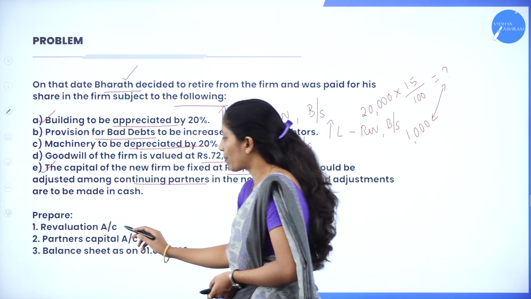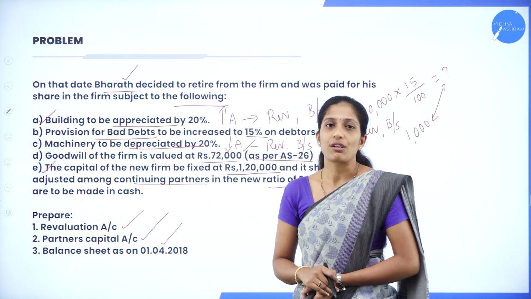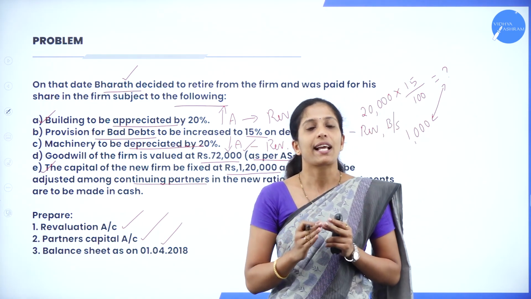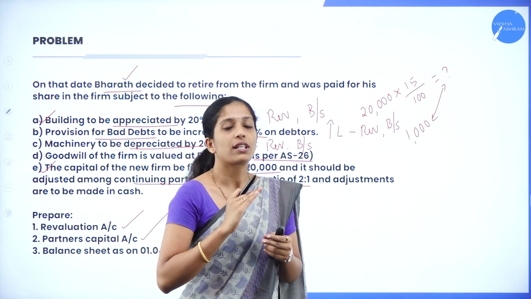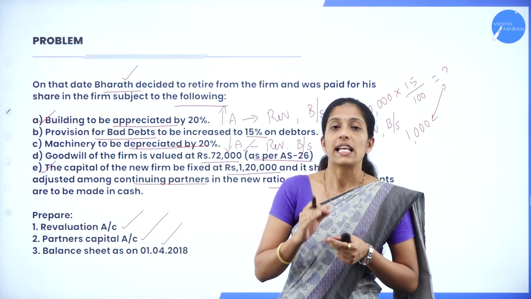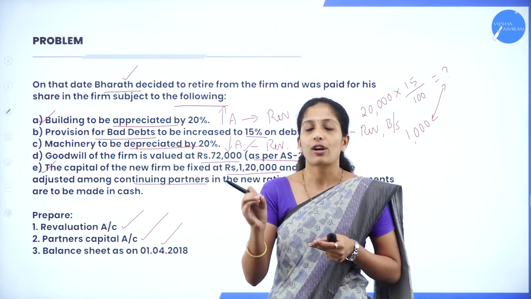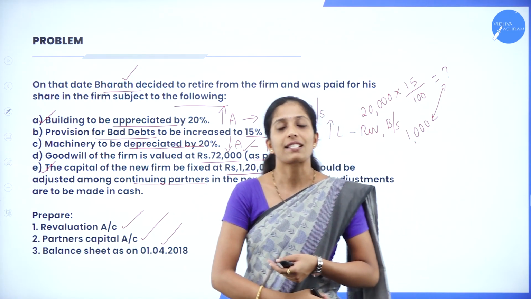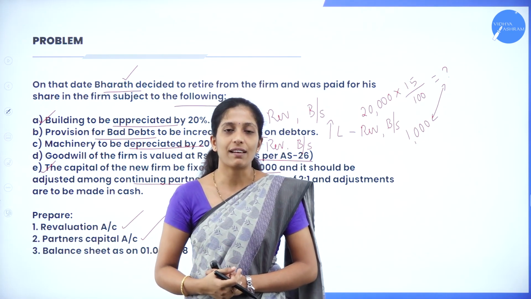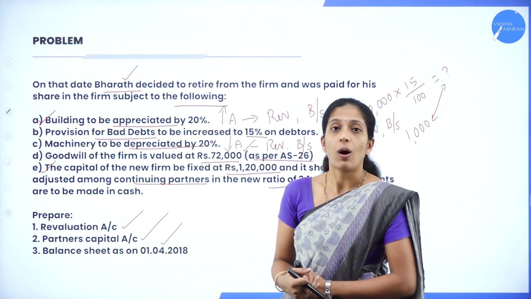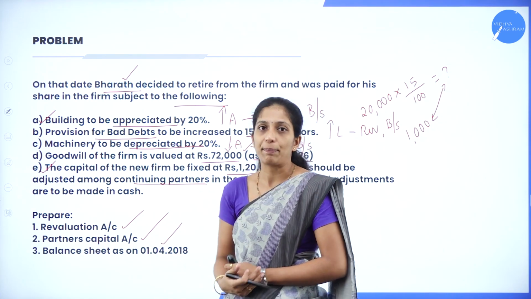Then they have asked us to prepare revaluation account, partners capital account, and balance sheet as on 1/4/2018. So my dear students, what are the accounts to be prepared? Revaluation account. Of course, what is this revaluation account? In revaluation account, we are going to record increase or decrease in the value of assets and liabilities. And after recording all the increase or decrease in the value of assets and liabilities, the balancing figure will be either revaluation profit or revaluation loss, which has to be distributed among all the partners in their profit sharing ratio. Next is partners capital account.